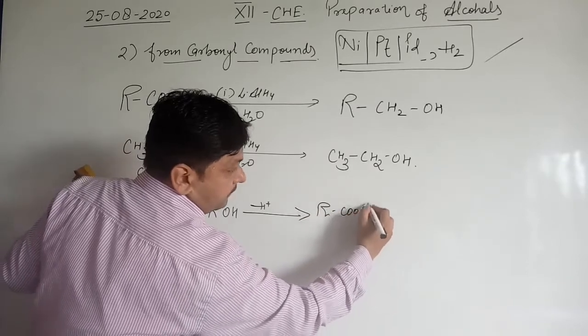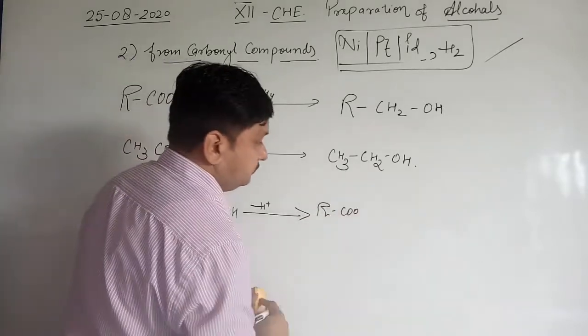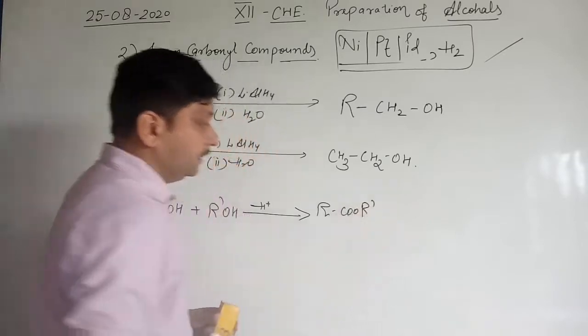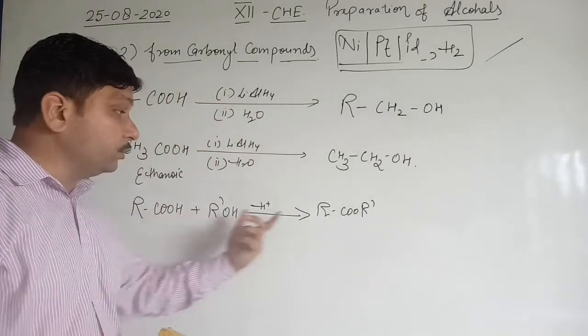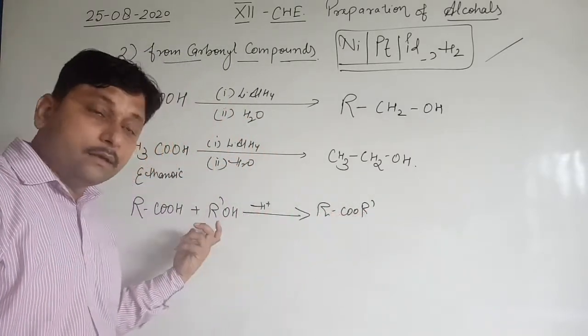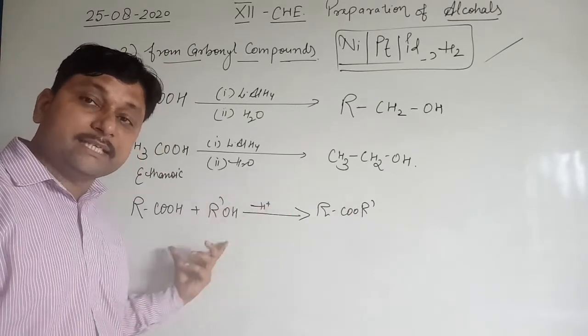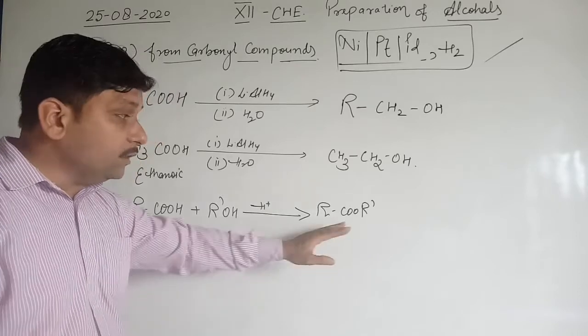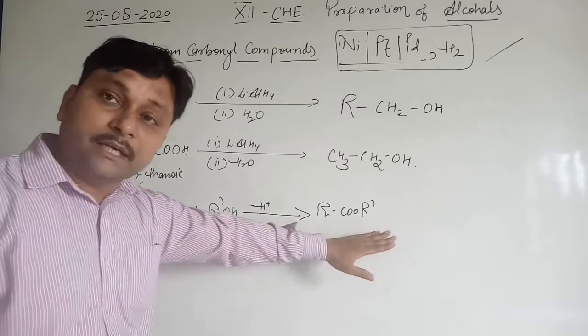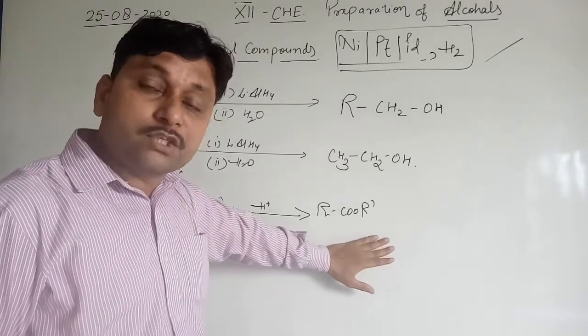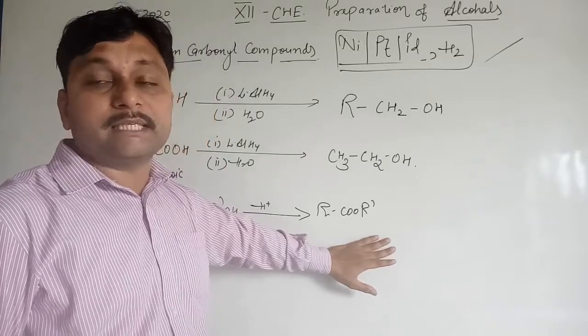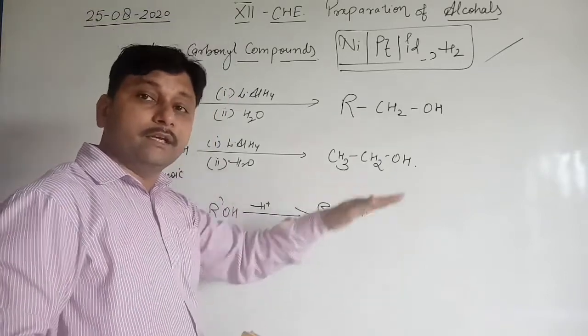So firstly, this carboxylic acid is converted into an ester by alcohol in presence of acid, that is esterification. Clear? Now this ester undergoes reduction in presence of nickel, platinum or palladium, meaning catalytic hydrogenation, catalytic reduction.